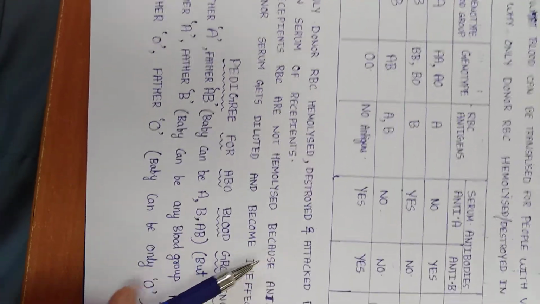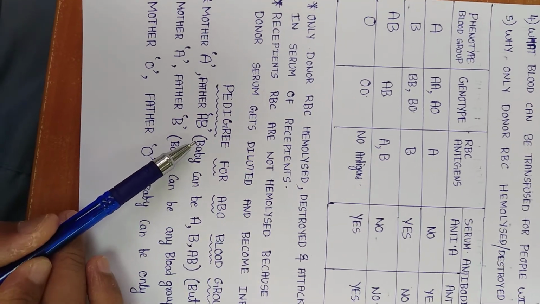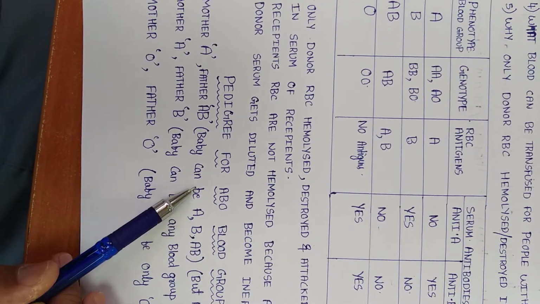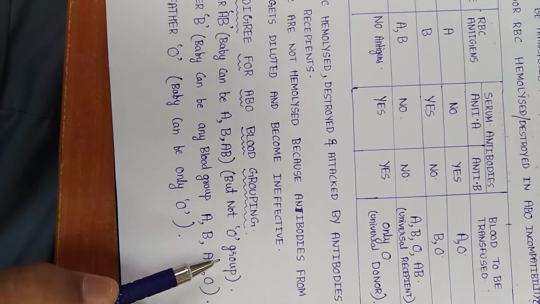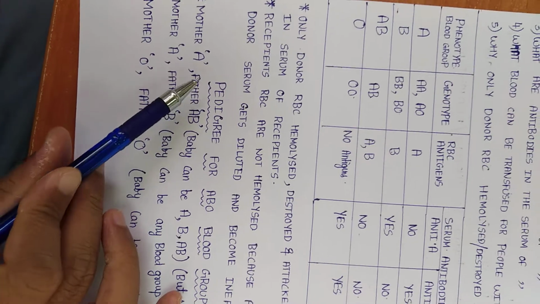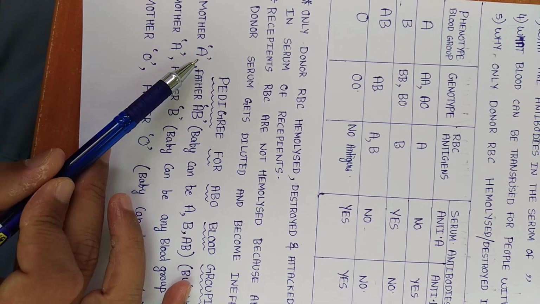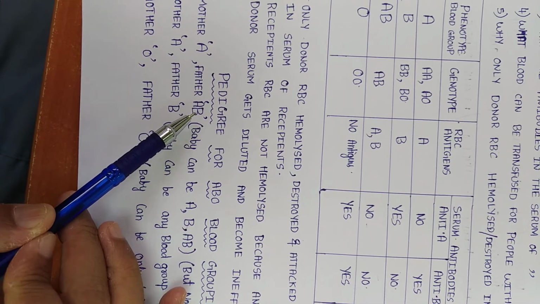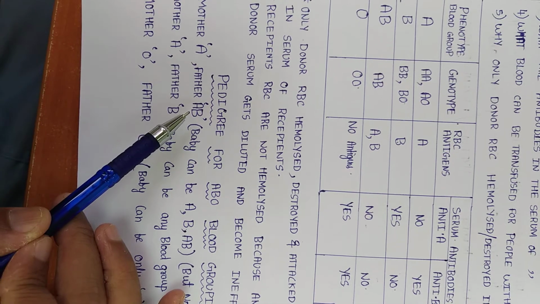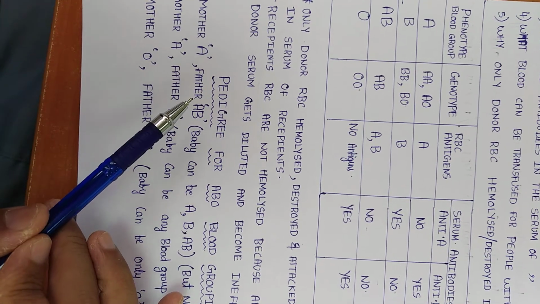Now if we come to pedigree for ABO blood grouping, if mother is A and father is AB, baby can be A, B or AB, but not O group, because here the O allele can come from the A group mother, but from the father there is no O allele. For O blood group, there should be two O alleles, one from mother and one from father.